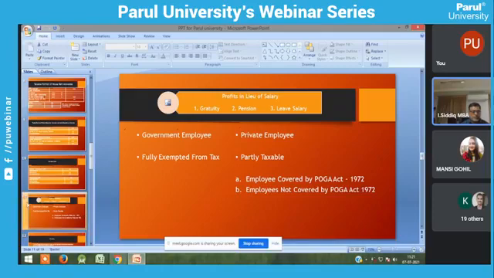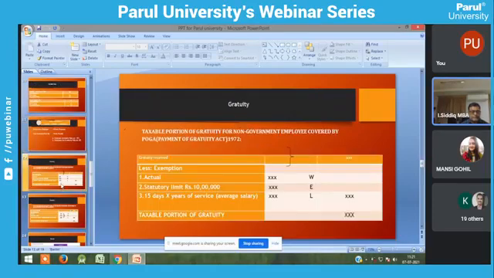So what is the provision? Now we are going to say. As usual, what is the gratuity amount you are receiving? The exemption is the actual amount received, subject to a statutory limit of 10 lakhs.